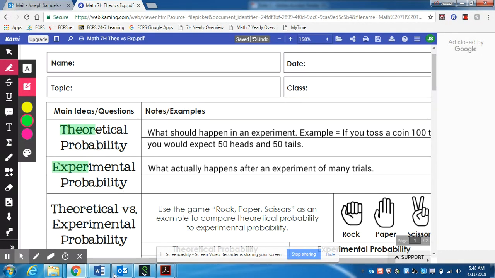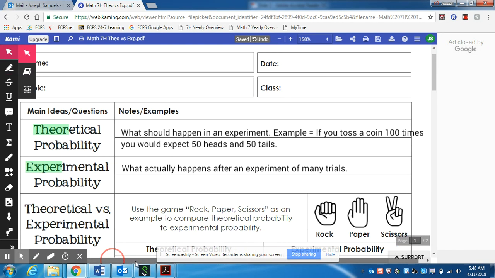So, let's dive into the actual definitions. Theoretical probability is what should happen in an experiment. What I mean by what should happen is, in theory, what exactly should happen. Let me give you a perfect example. If you toss a quarter or some type of coin 100 times, then you would expect it to land on heads 50 times and on tails 50 times. Because it only has two sides, and in theory, it should land on both of them an equal amount of times.